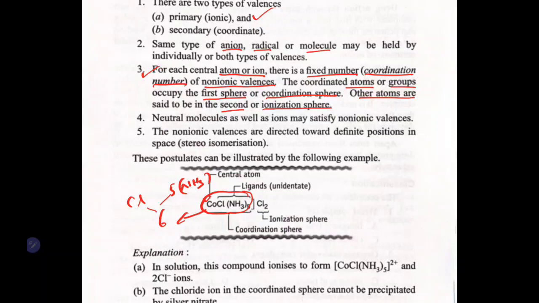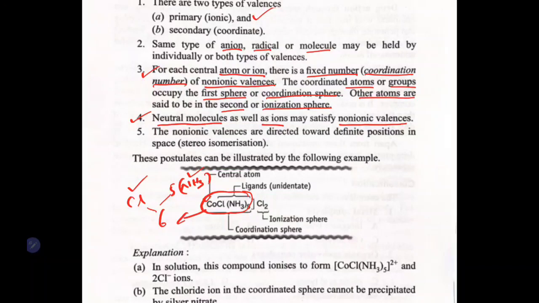Then the fourth postulate says neutral molecules as well as ions may satisfy non-ionic valence. We can see here NH3 is neutral and also we have chlorine. Chlorine is an ionic atom. Both can satisfy your coordination number, non-ionic valence.